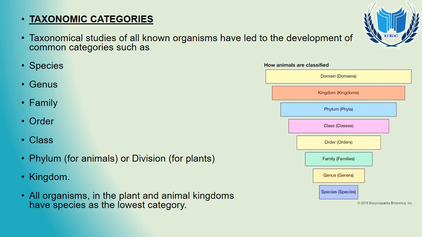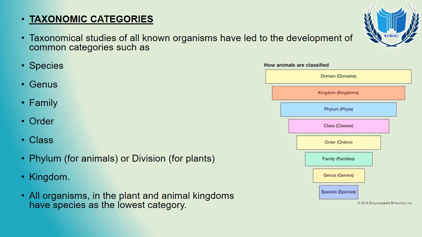Now the first topic is taxonomical categories. What is taxonomy after all? Taxonomy is the process of classification on the basis of external and internal structure, along with the internal structure of the cell, then development process and ecological information. This is known as taxonomy, and while studying it systematically, the category is a rank or level in our hierarchical